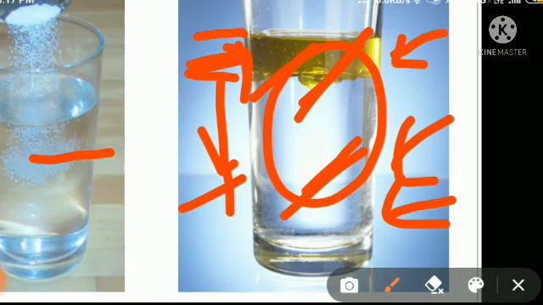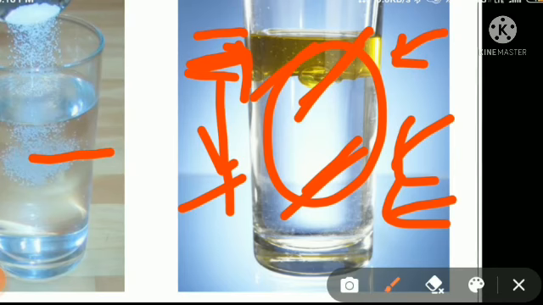But in a homogeneous mixture, you cannot see any different layer, because once the salt is dissolved in water, the whole solution will appear the same. So you cannot see different layers of salt or different layers of water. Again, you cannot easily separate them. To separate them, you have to do evaporation. By simply filtering it or by simply pouring it, you cannot separate them. So heterogeneous mixtures are easy to separate.